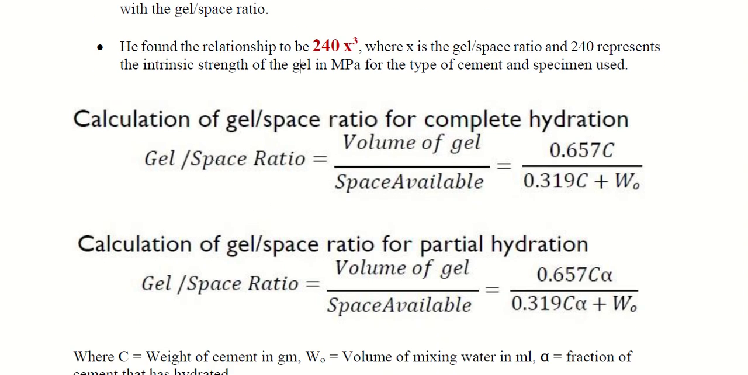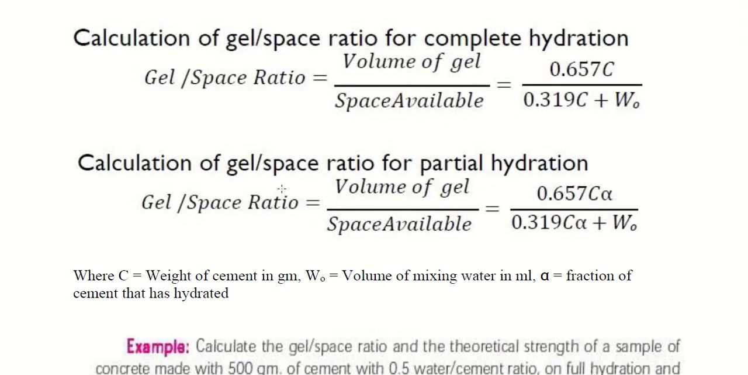Once you know whether the sample is completely hydrated or partially hydrated, what we require is C and W naught, where C is the weight of the cement in grams and W naught is the volume of the water you have mixed. If you know these values, you can substitute here and you'll get the gel space ratio. Once you get the gel space ratio, you can substitute back in 240 x cube to get the strength. This first formula is for complete hydration, the second formula is for partial hydration.